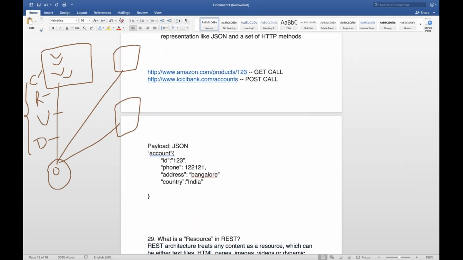So this is called complete URI, and then a simple POST call is there. Along with this, we will send the request, and then we will get the response that account with ID 123 has been created successfully. So this is an example of a POST call.